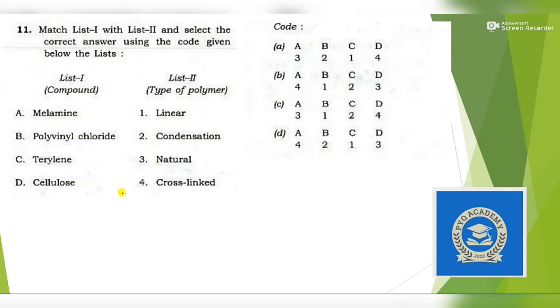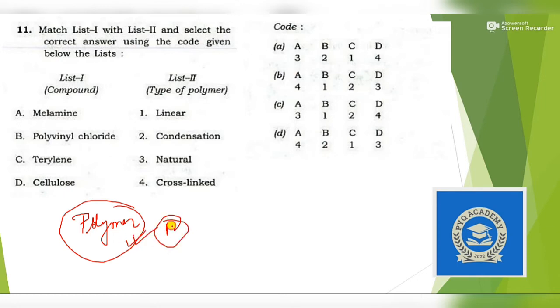So this is again a question from higher NCERT. The chapter's name is polymer. So it has been seen that this chapter is important. If you want to read higher NCERT, you can read this chapter from class 12 NCERT chemistry part 2. Okay, so let me give you an answer.